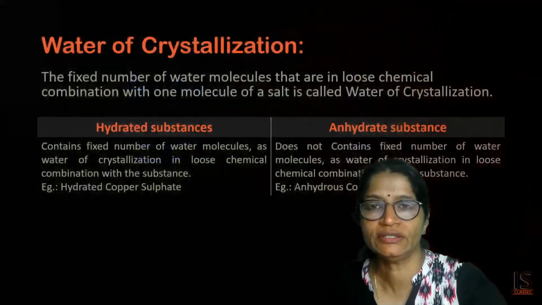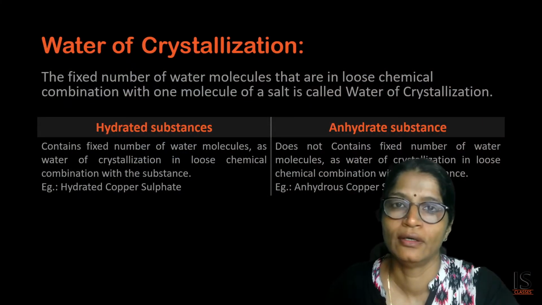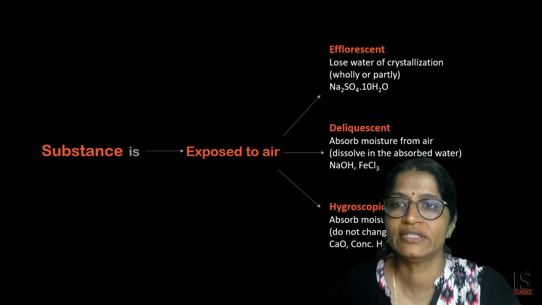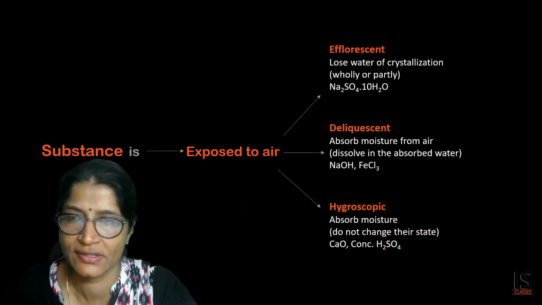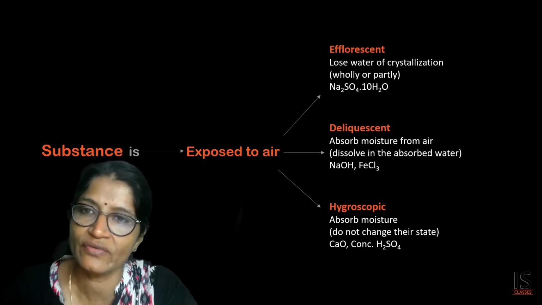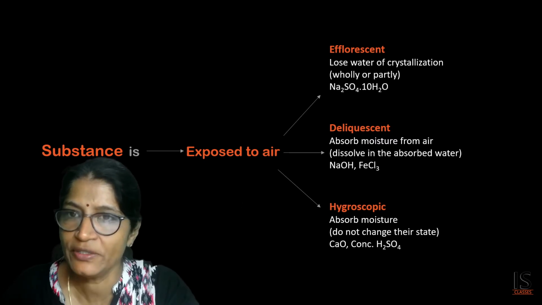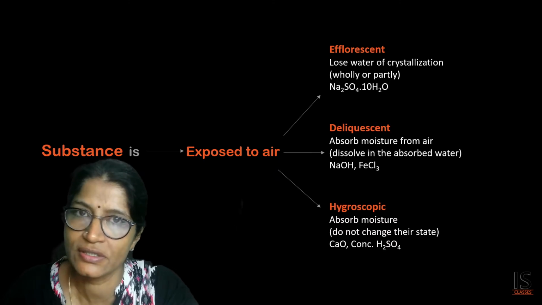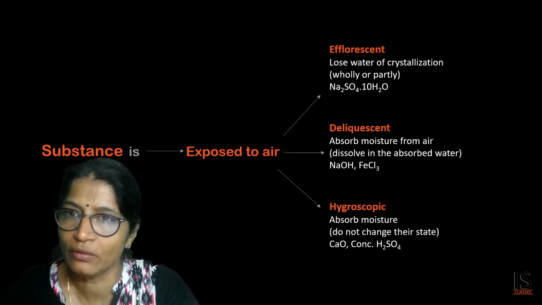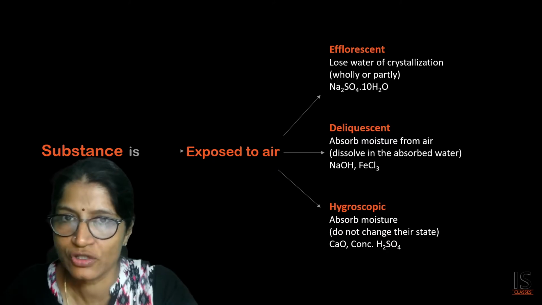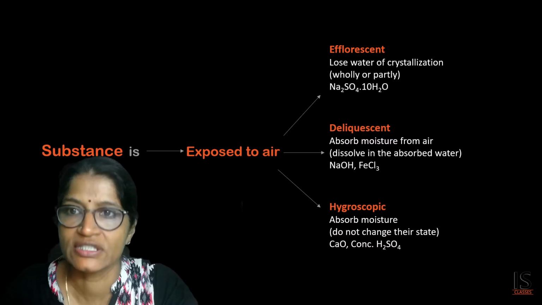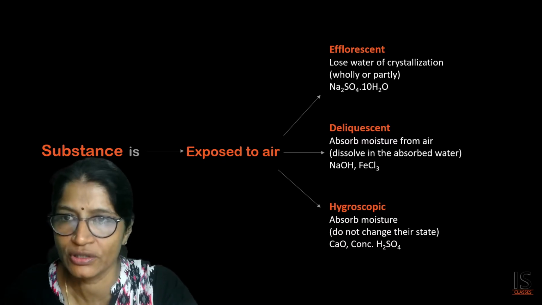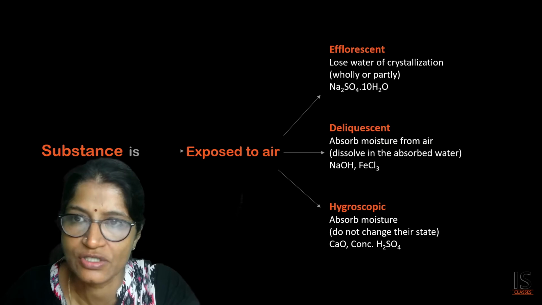Now next one is, we will discuss the efflorescent, deliquescent and hygroscopic substances. When substances are exposed to air, it has been observed that some absorb moisture from the atmosphere and dissolve in the absorbed moisture. Some substances just absorb the moisture, but the state of the substance will not change.